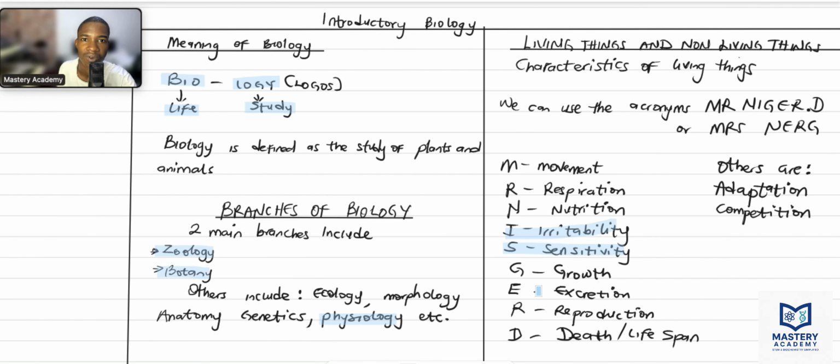Let's say, for example, a chameleon. If they move out of their particular environment to another environment, there's a change of skin color. Not just that, almost all animals, all creatures, have their own means of adaptation. So we have competition. All living things, in a way, compete. Even plants compete for nutrients. You can go to a farm with a lot of plants there. Some plants are doing well, while some are not doing well because there's a lot of competition. Some plants are being competitive in order to get nutrients, while others get less nutrients. So it's a characteristic of living things; even animals too, there's competition in their ecosystem.